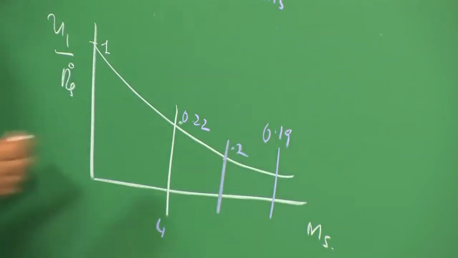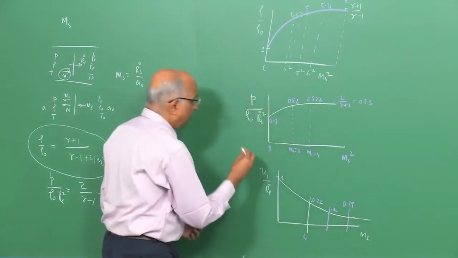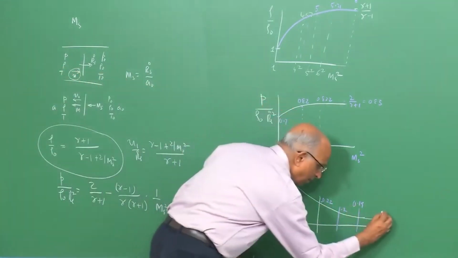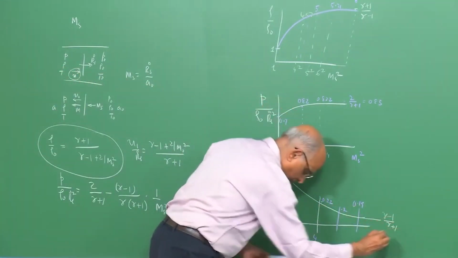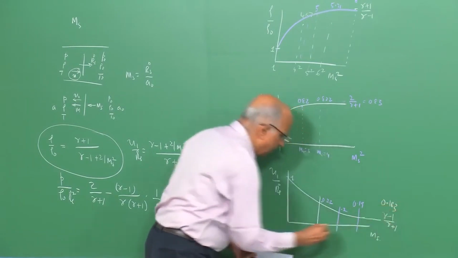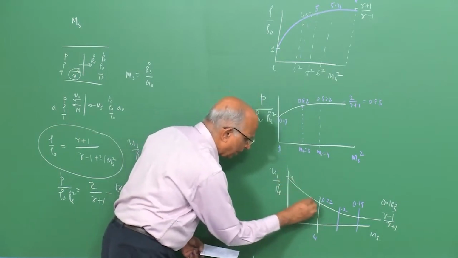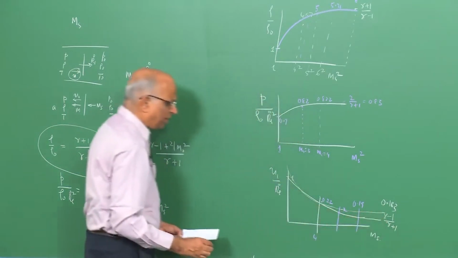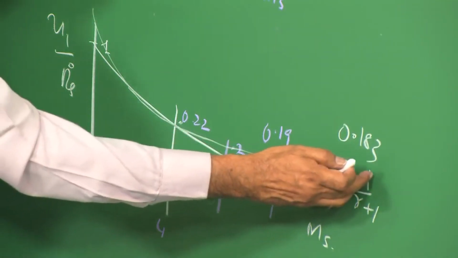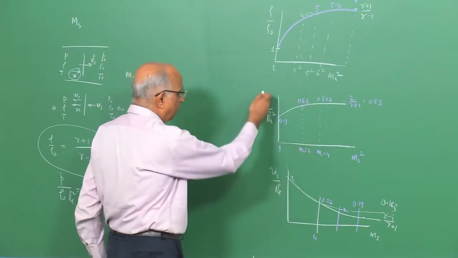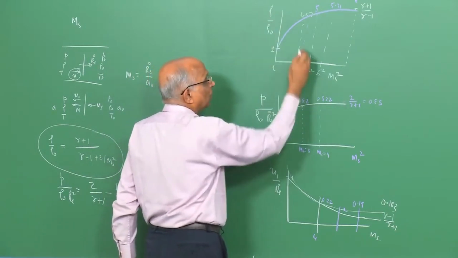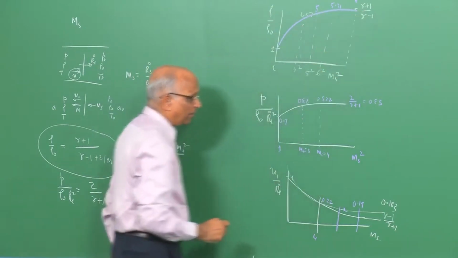and for the condition that ms is infinity, if I look at this expression, this becomes 0, it is gamma minus 1 divided by gamma plus 1, which is equal to 0.183. That means, beyond this, it is something like it is drooping, it comes down and it is almost a constant over here. That means beyond a certain Mach number, the value tends to a constant, tends to a value around gamma minus 1 divided by gamma plus 1. The value of p by rho naught Rs dot square tends towards this beyond a certain value of Mach number, the value of rho by rho 0 tends to a constant around gamma plus 1 divided by gamma minus 1.